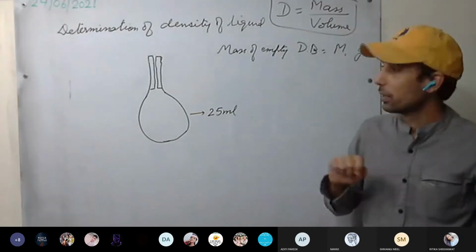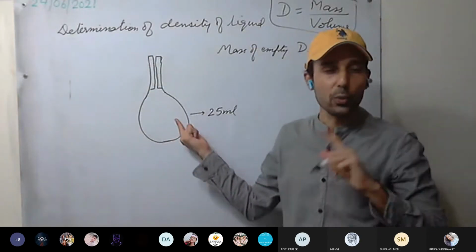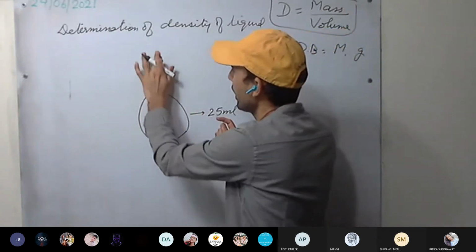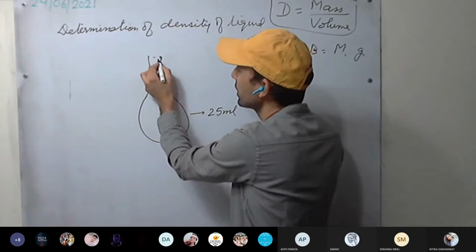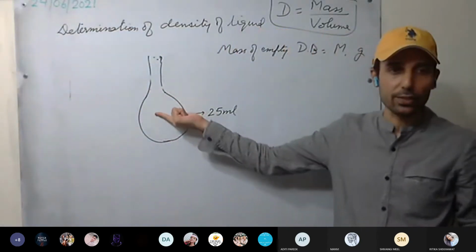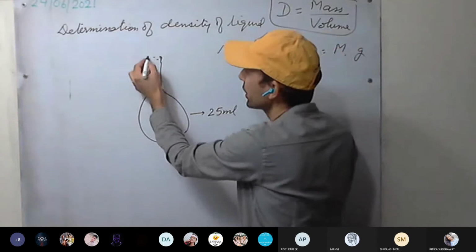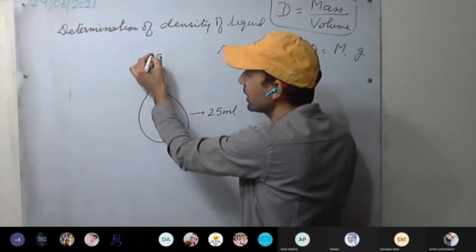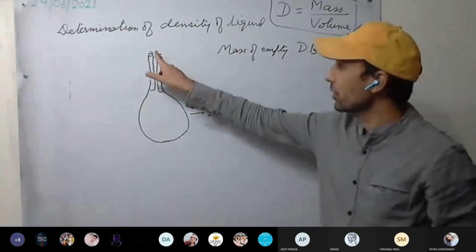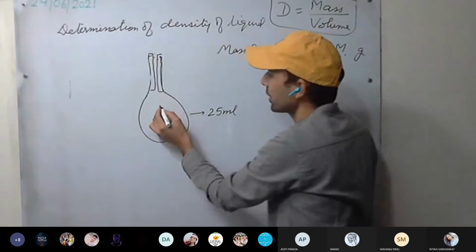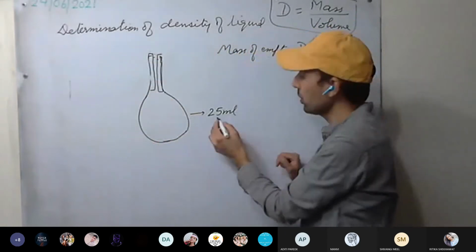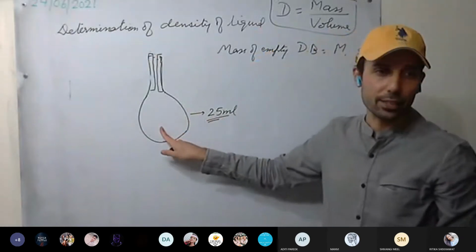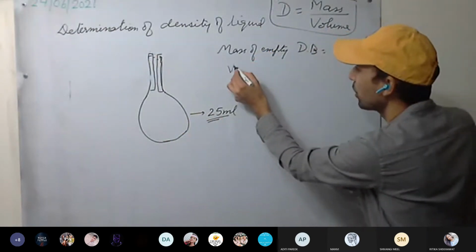Now what are we going to do? We will fill it with the liquid whose density we want to calculate. We remove the stopper and fill it with the liquid. Now we insert the stopper. As we insert the stopper, what will happen? The excess liquid will flow out. What will be the volume of the liquid held now? It will be 25 ml, which is the capacity written on the density bottle. So the volume of the liquid will be how much?